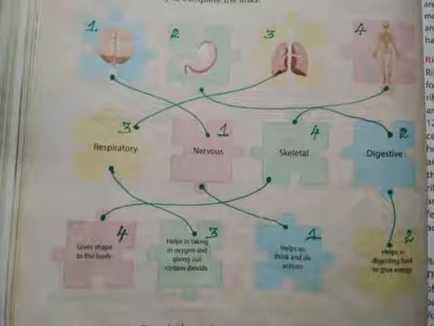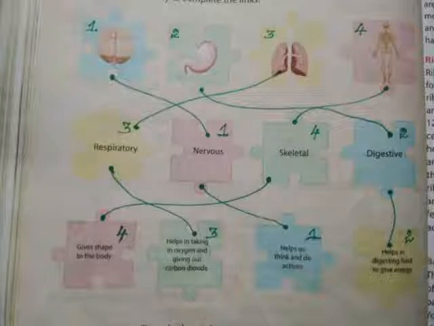The brain is to be linked to the nervous system. Second, the stomach is to be linked to the digestive system. Third, the lungs are to be linked to the respiratory system. And the skeleton is to be linked to the skeletal system.